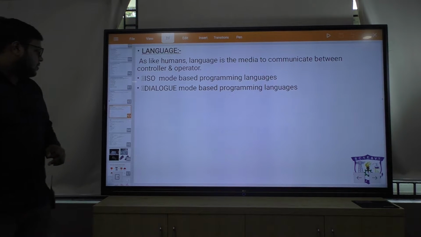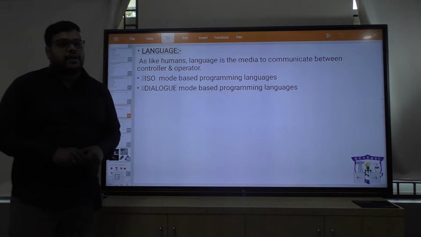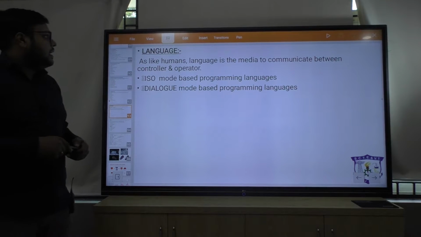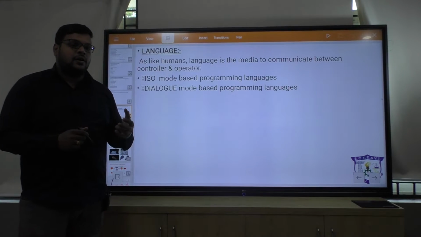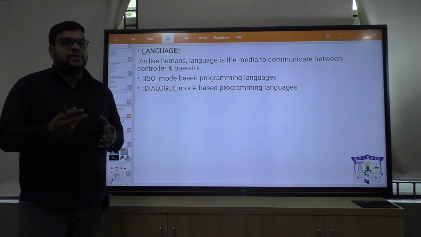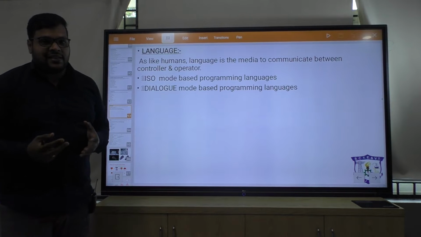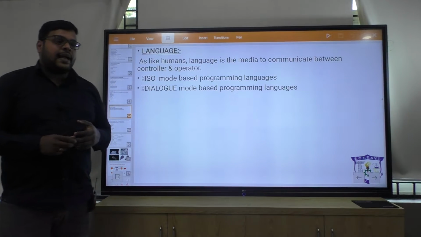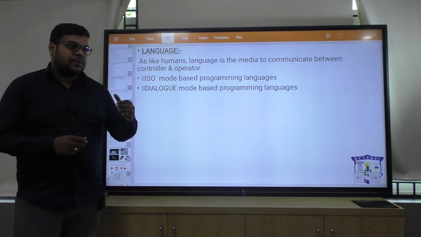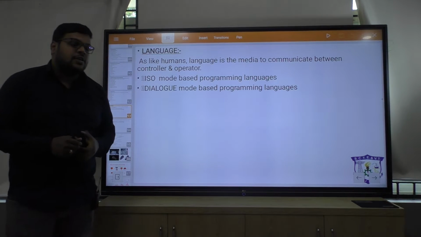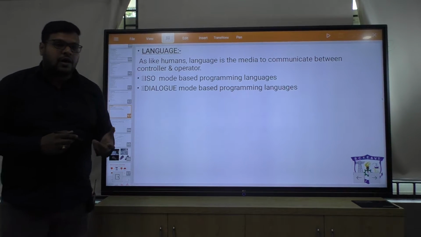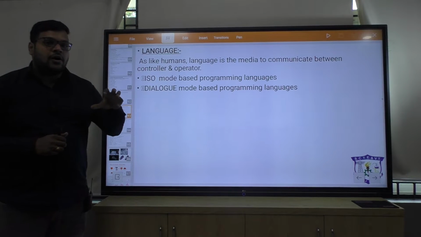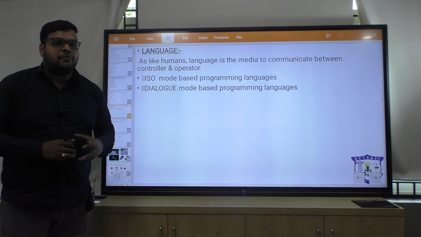Now in CNC milling machines also we are using some type of languages, like obviously if we communicate with any other person, we use some type of languages to communicate, like Hindi, English, Odia, so we can understand our languages. Suppose we want to communicate with a machine, then we have to use some types of codes, that will be G code or M code, because the machine will only understand the G code and M codes.